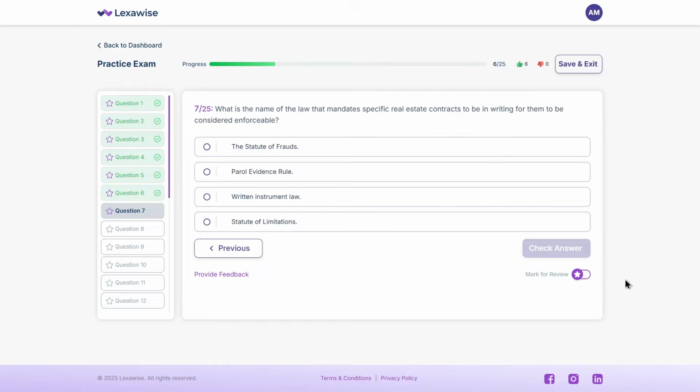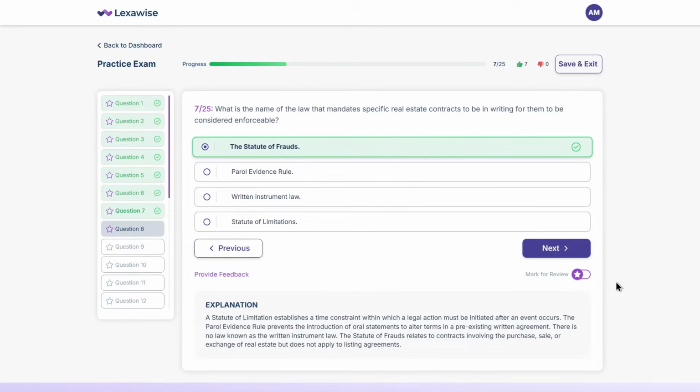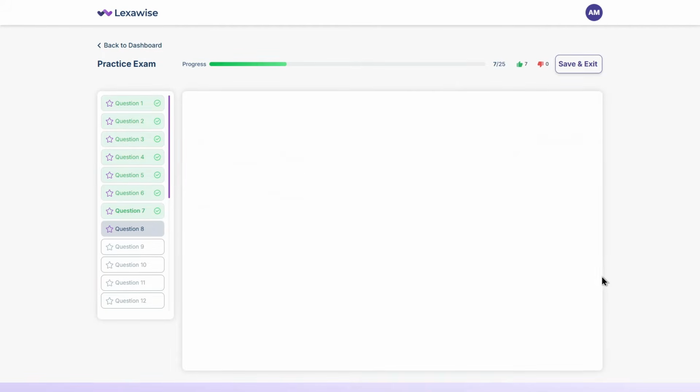The correct answer is A. The Statute of Frauds. The Statute of Frauds relates to contracts involving the purchase, sale, or exchange of real estate. But keep in mind that this does not apply to listing agreements. All right, next question coming up.